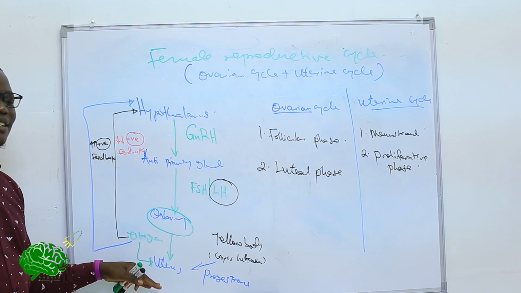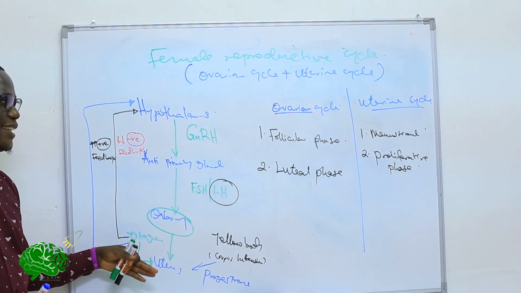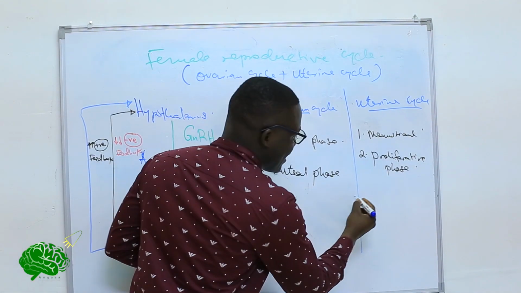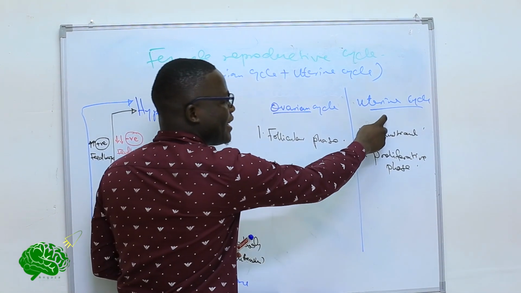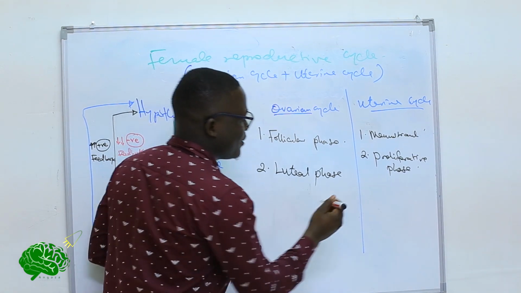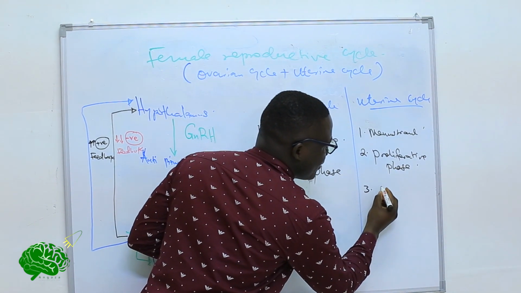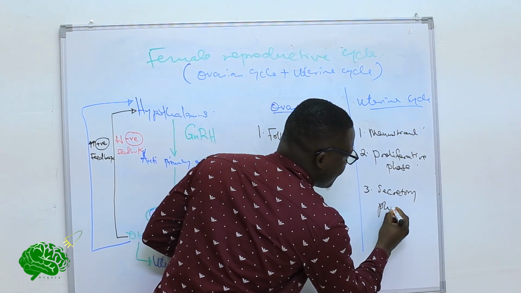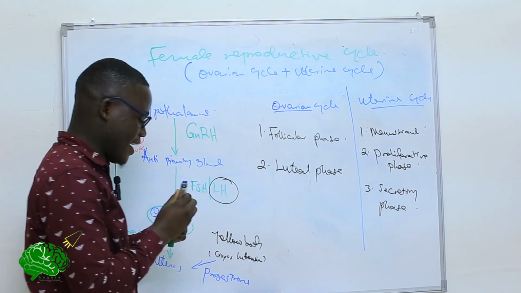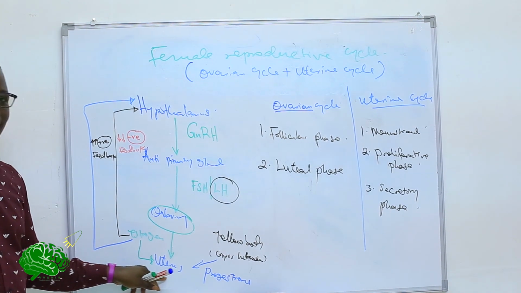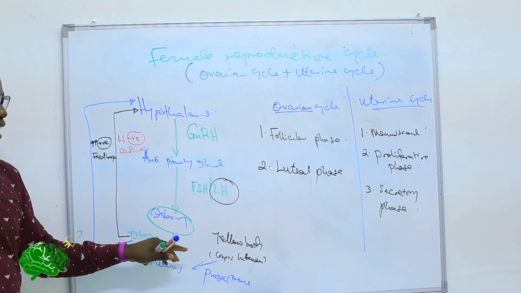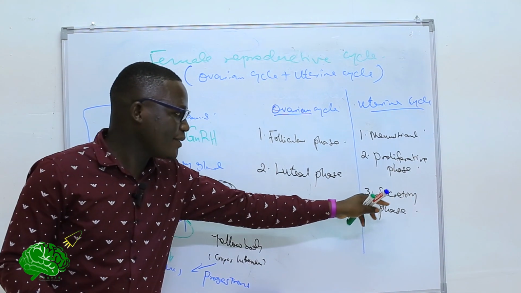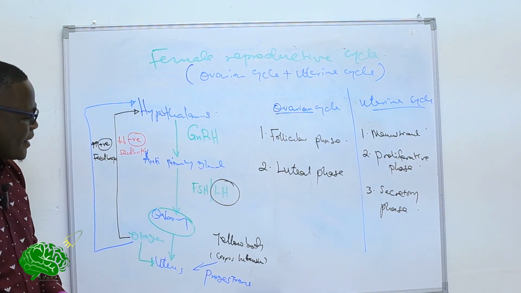So secretion in the uterus is possible, or it increases. So now, during this phase, we term that as the third phase in the uterine cycle. In the uterine cycle, we shall have what we call the secretory phase, because the uterus has more glands and it can secrete more and more uterine milk. Secretory phase. Now what happens?